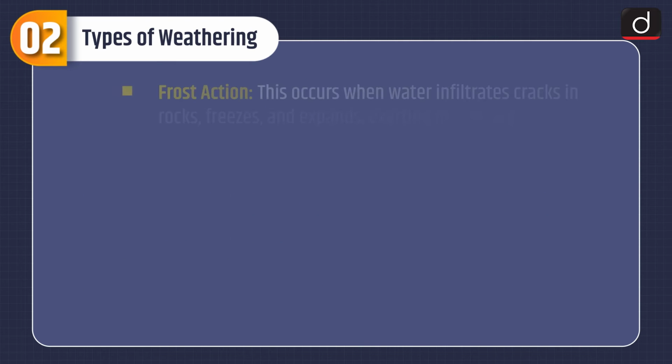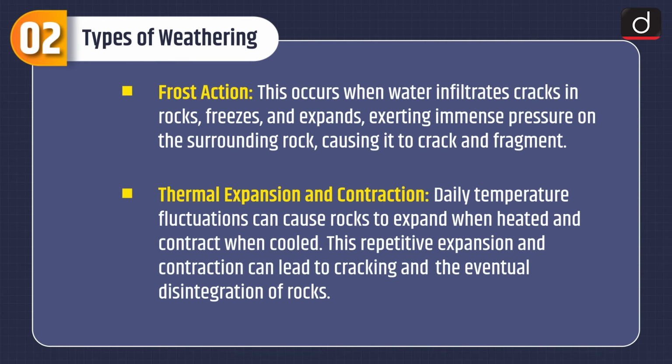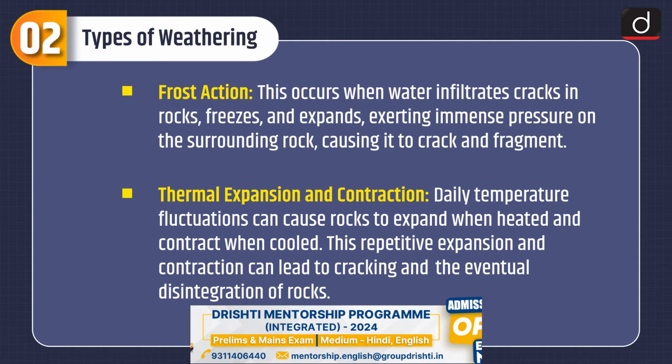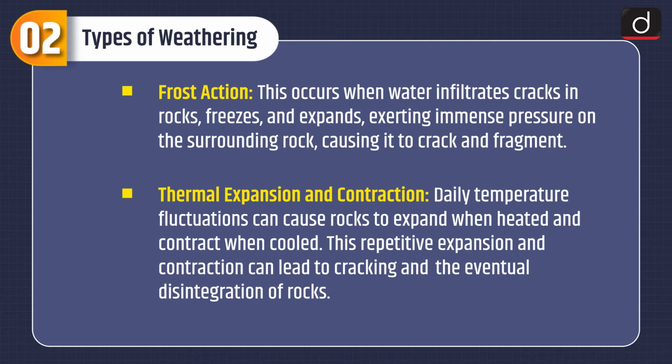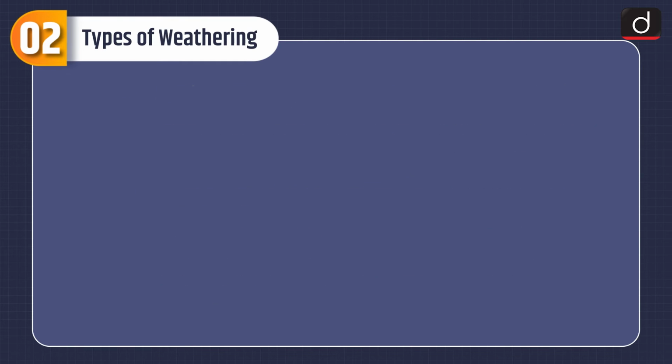First is frost action. This occurs when water infiltrates cracks in rocks, freezes, and expands, exerting immense pressure on the surrounding rock, causing it to crack and fragment. Second is thermal expansion and contraction. Daily temperature fluctuations can cause rocks to expand when heated and contract when cooled. This repetitive expansion and contraction can lead to cracking and the eventual disintegration of rocks.